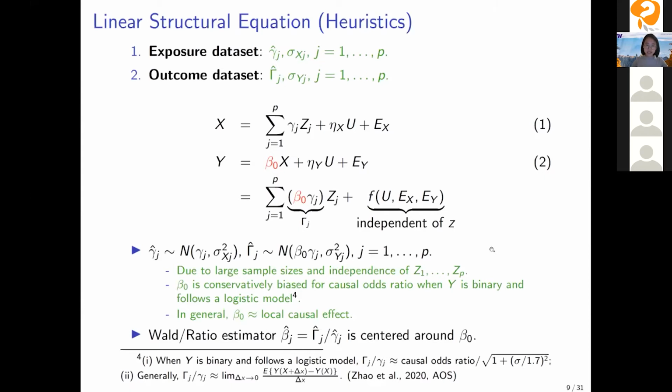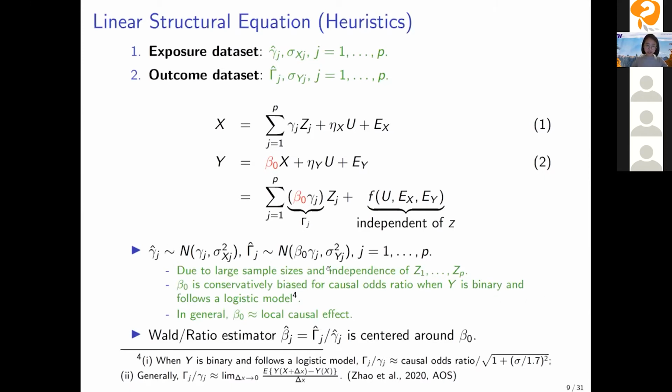Notice that beyond the linear structural equation, this is still a good approximation, because if Y is binary and follows a logistic model, then beta 0 is a conservatively biased parameter for the causal odds ratio. And outside these parametric assumptions, we can interpret beta 0 as a local causal effect.